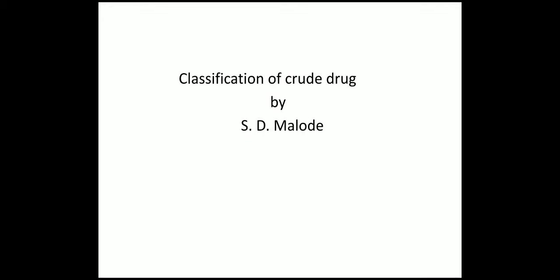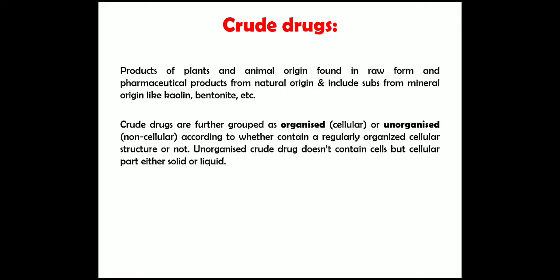Hello, today I am going to discuss the classification of crude drugs. Crude drug means the product of plant and animal origin found in raw form, and pharmaceutical products from natural origin, and includes substances from mineral origin like kaolin, bentonite, etc.